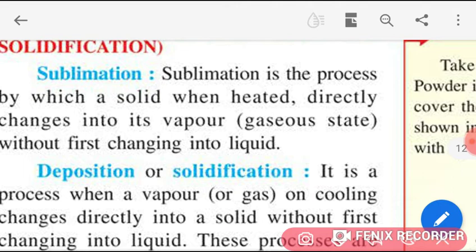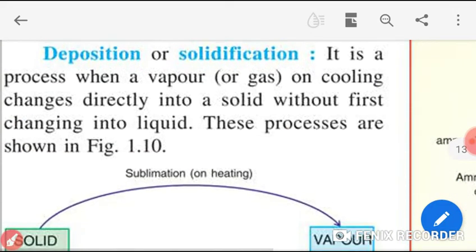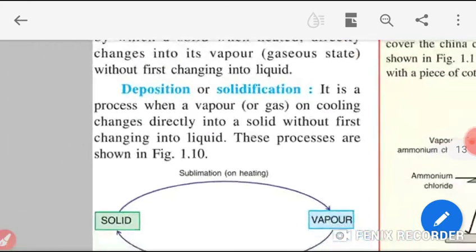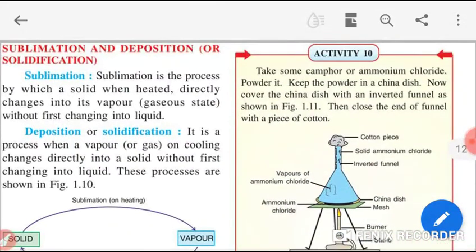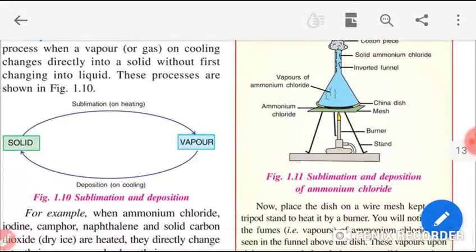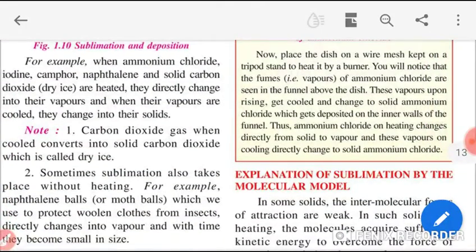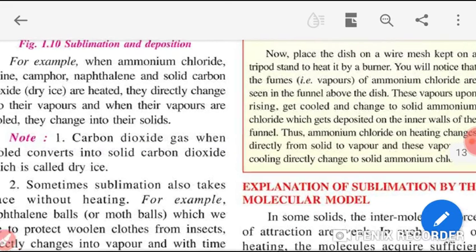Students, learn this sublimation definition. It is coming in your exam also. Now, what is deposition or solidification? It is a process when a vapor on cooling changes directly into solid. Clear? This is what is called deposition, or we can say solidification.